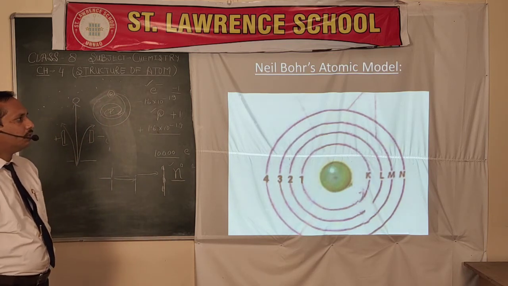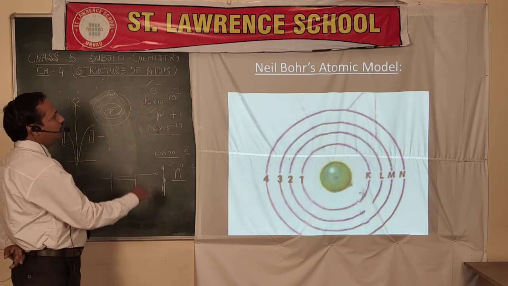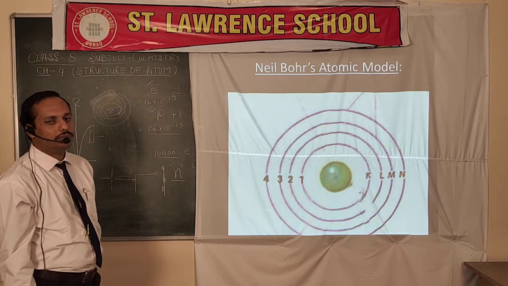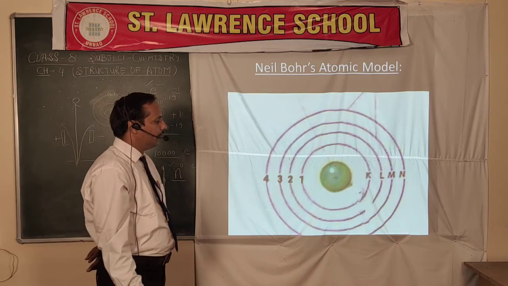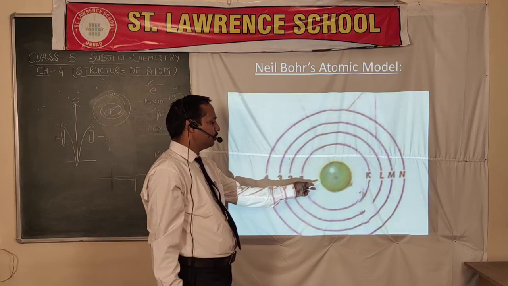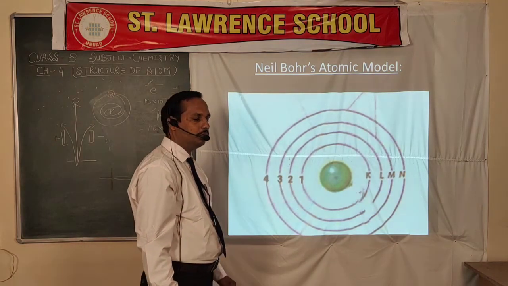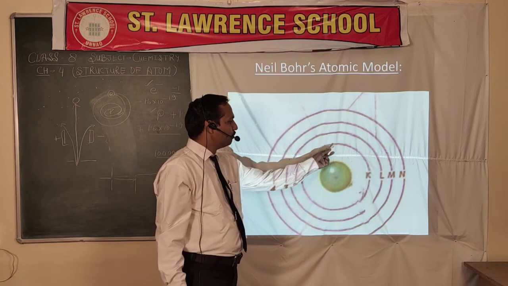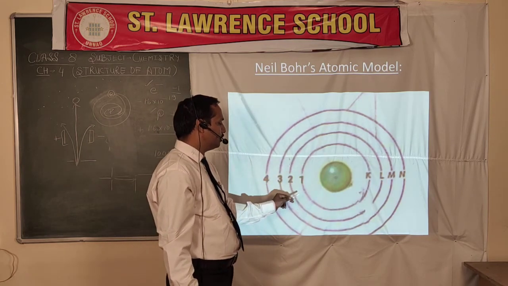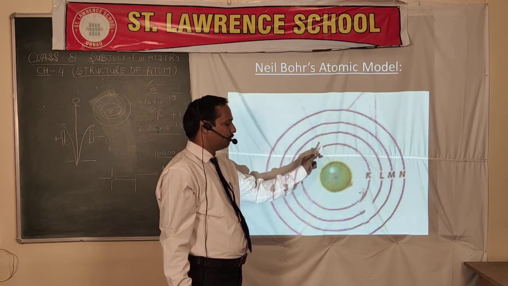But further on, Niels Bohr gave his atomic model by rectifying the model of Rutherford. In this, he said that the nucleus has the proton and neutron, and the circular paths are orbits, and in these orbits there are electrons.